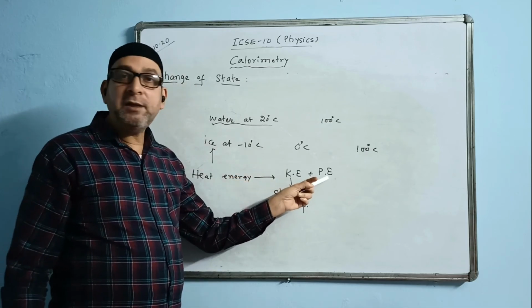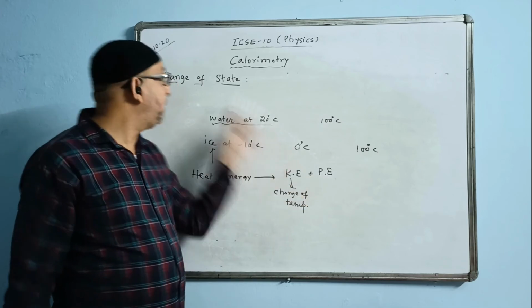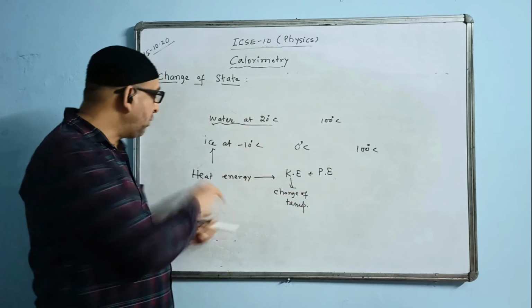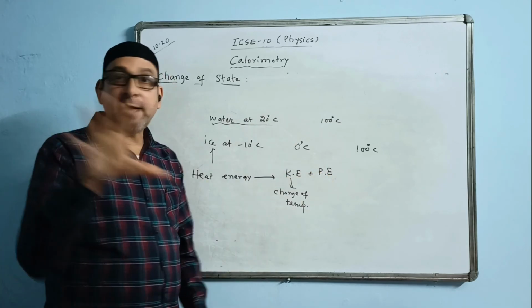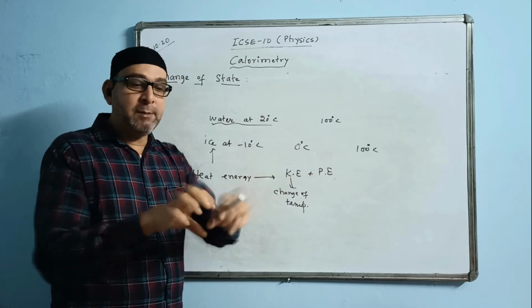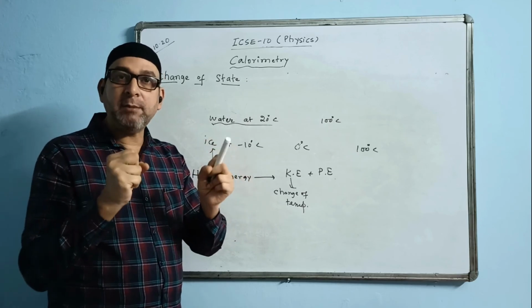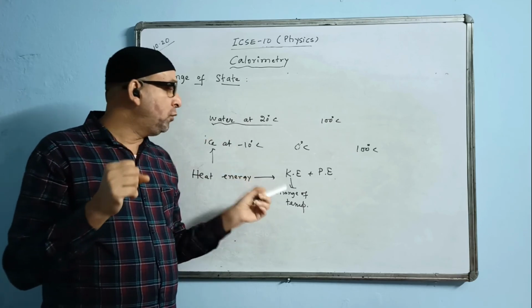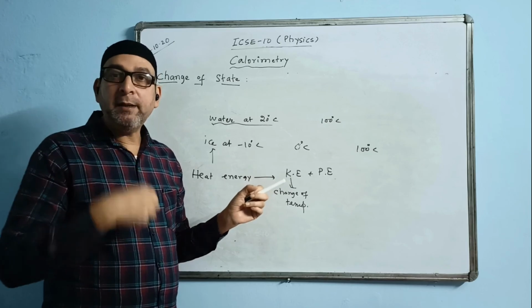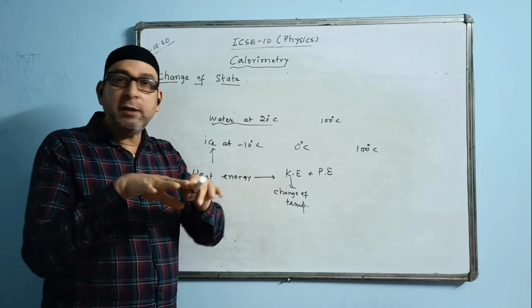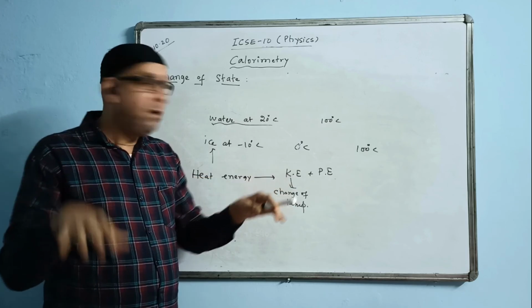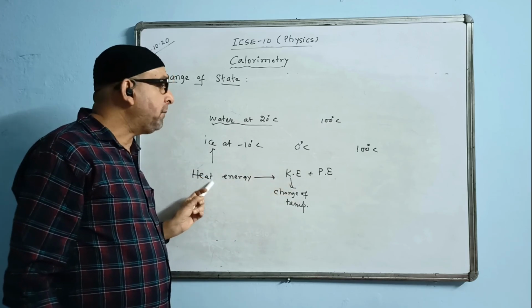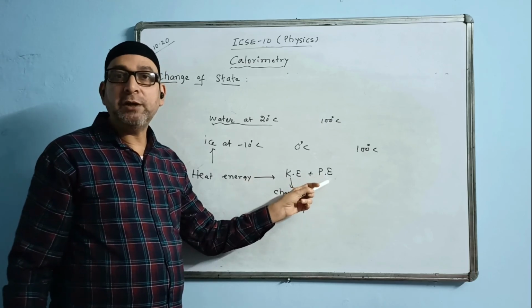But potential energy change takes place only when there is a change of state. At that time the total amount of heat energy supplied will change only the potential energy, whereas kinetic energy will remain the same. All the molecules are having maximum kinetic energy, which means we cannot increase it any more. So kinetic energy remains constant, that is, temperature will remain constant, and whatever amount of heat we supply only increases its potential energy.